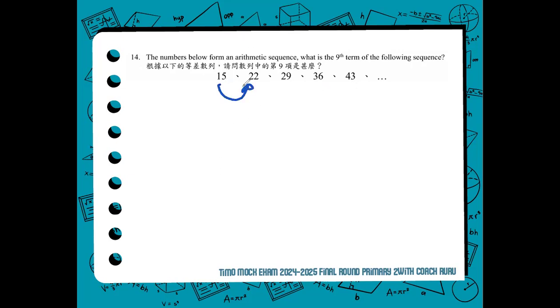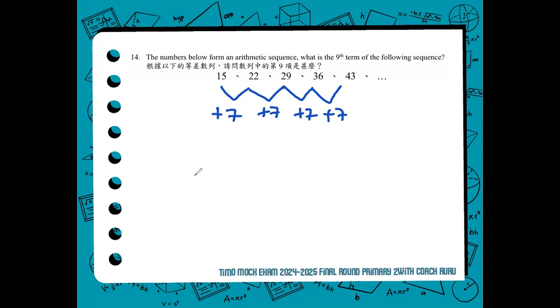15 to 22, it increases. So, it's a plus 7. It's also a plus 7 from 22 to 29. And it's consistent until the last given term, 43, as the difference between 36 and 43 is 7.